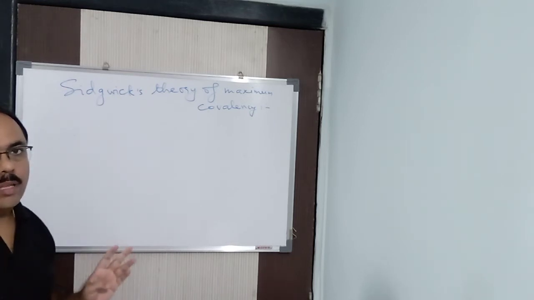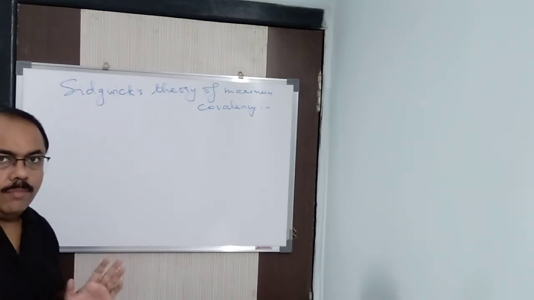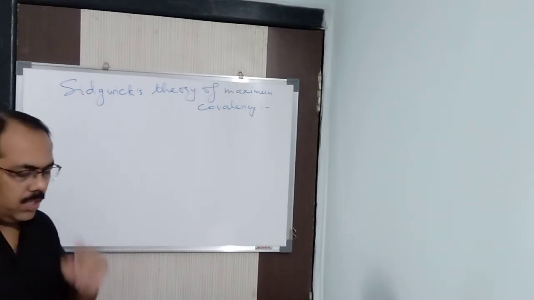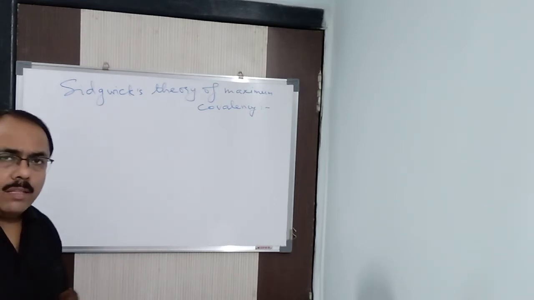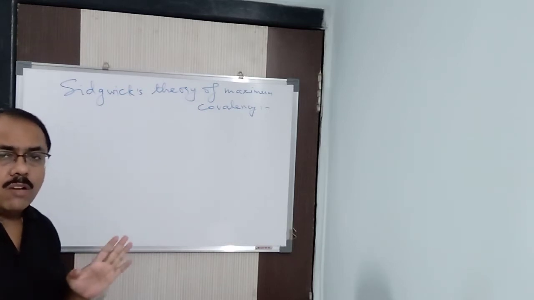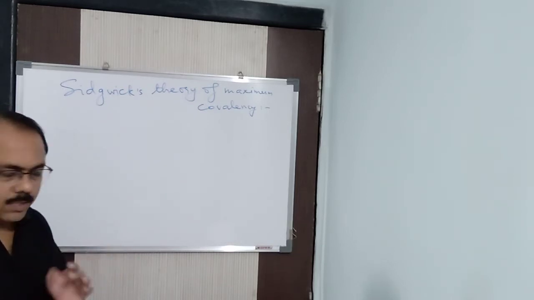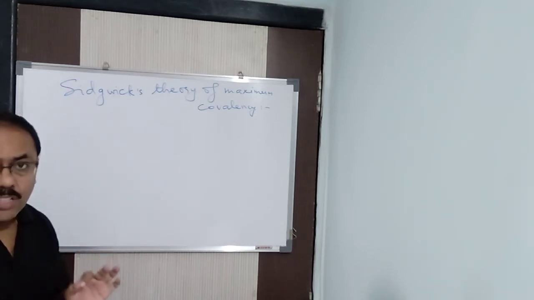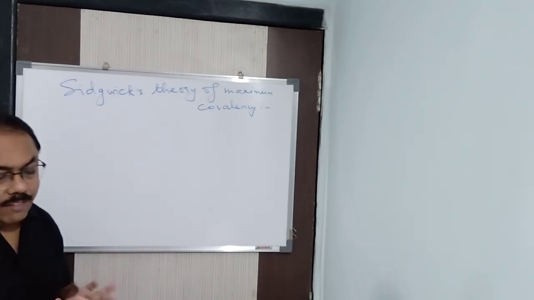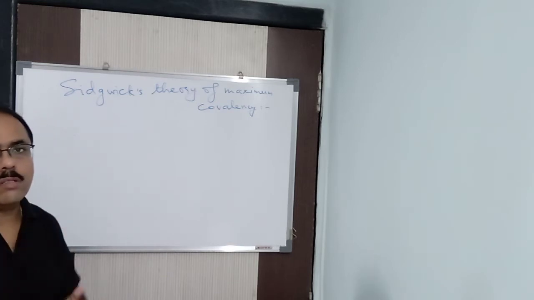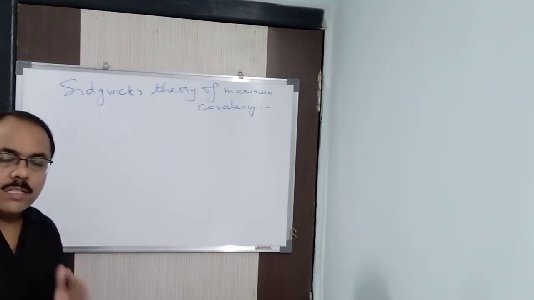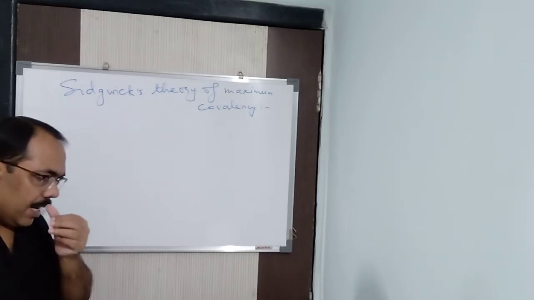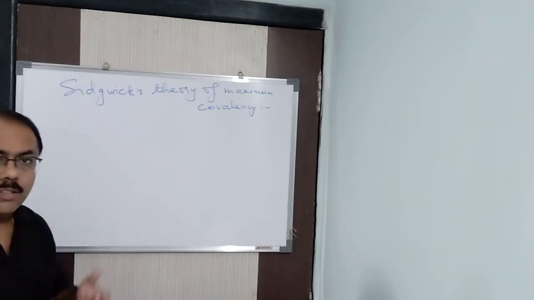According to him, listen carefully, hydrogen should have 1 electron in the first period. In the second period, the maximum number of electrons in the outermost shell can be 4, not 8. Similarly, for the third and fourth period, the maximum number of electrons should be 6. And fourth period onwards, it should have the octet structure. Again I repeat, according to Sidgwick, we say that either it should obey the octet or the duplet, then only it will be stable.